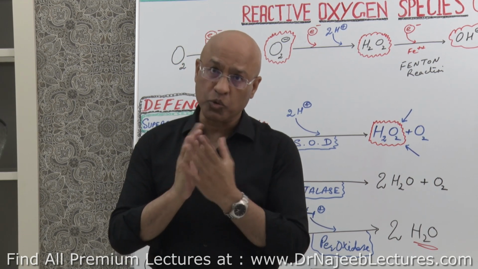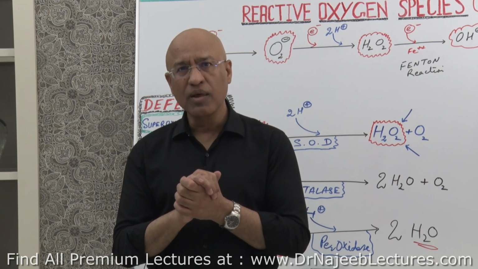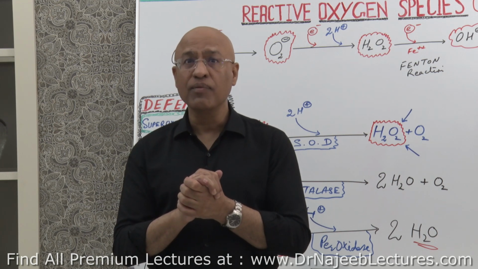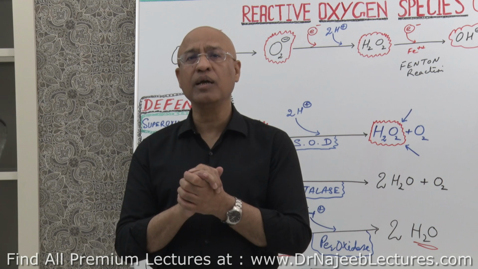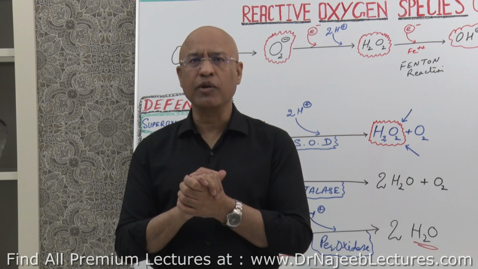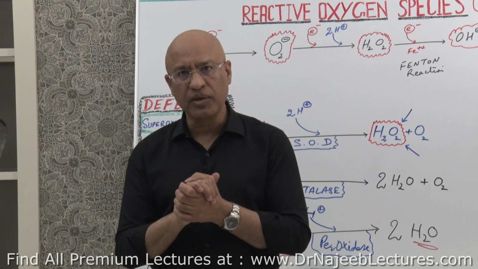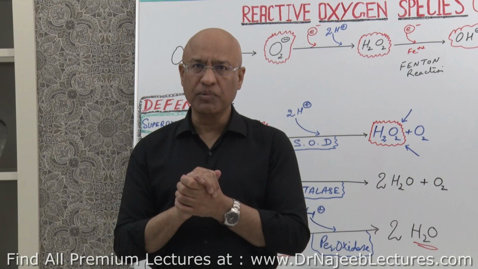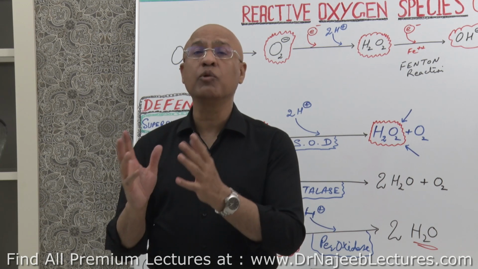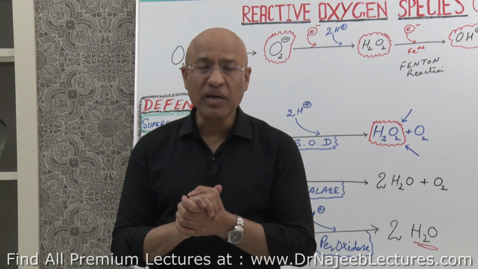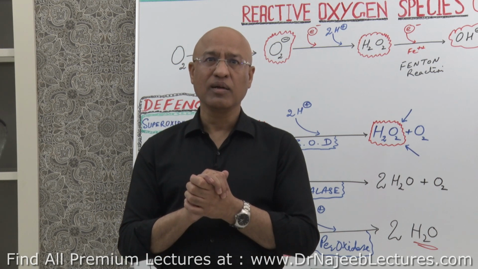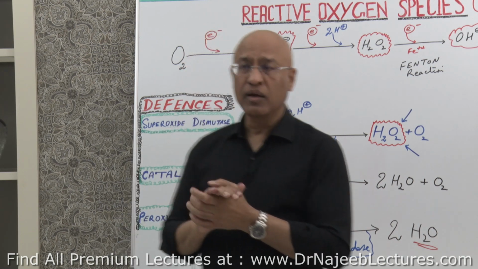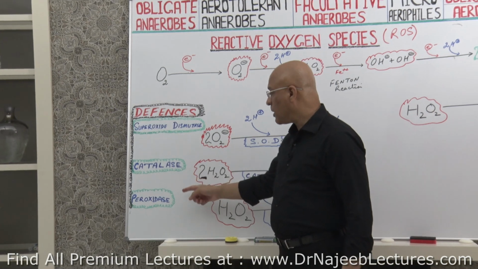Number one, they cannot utilize oxygen for energy production, right? They depend mainly on anaerobic mechanisms where, for energy production, they use anaerobic fermentation or anaerobic cellular respiration, where oxygen is not required as a final electron acceptor. So they don't take advantage of oxygen. But unfortunately, they have not evolved enough to develop superoxide dismutases or catalases and peroxidases.